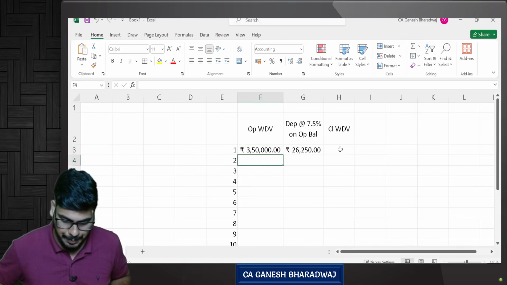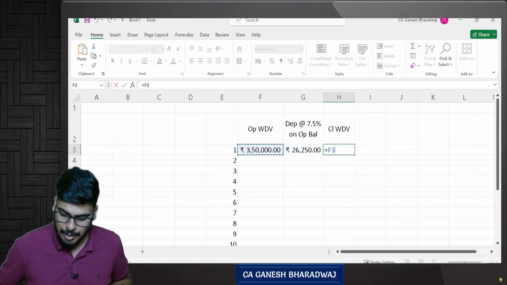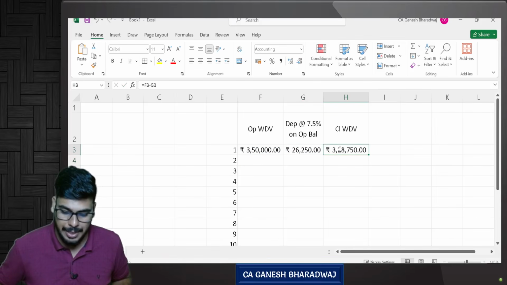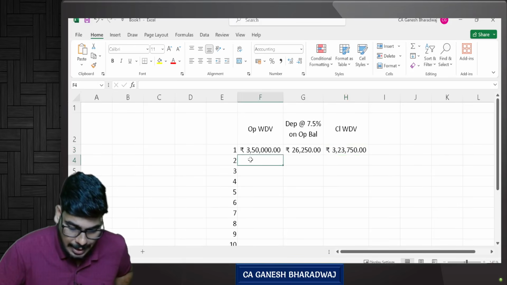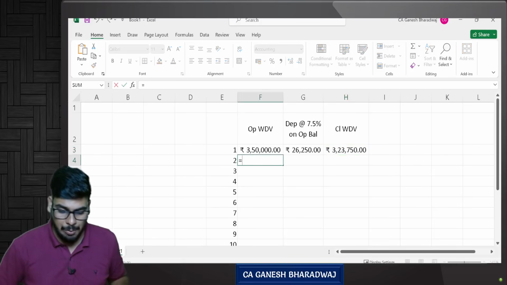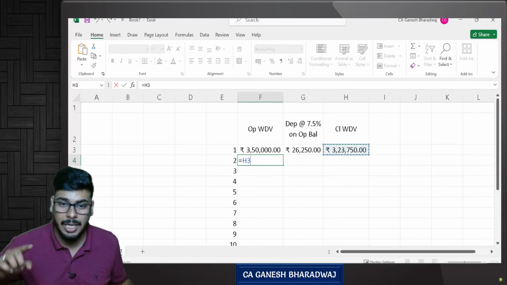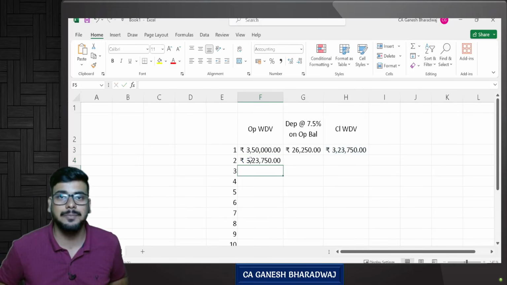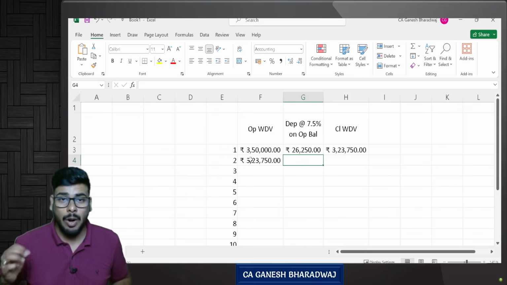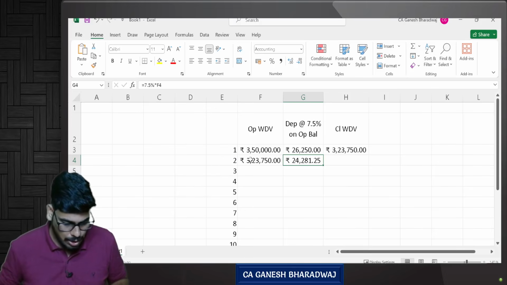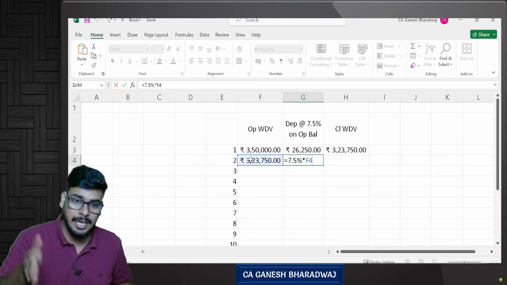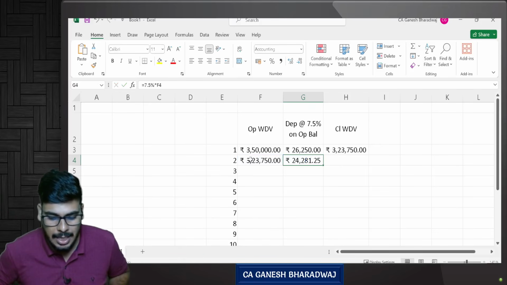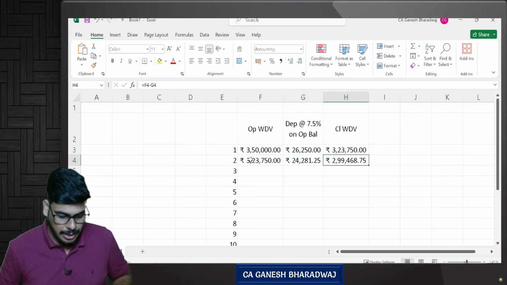Now look at this. What is going to be your closing WDV? Opening WDV minus depreciation for the year. This is going to be your closing WDV, guys. Then in the second year, what will be your opening WDV? It is going to be the closing WDV of the previous year. And what is going to be the depreciation for year 2? It is nothing but 7.5% of the second year's opening WDV.